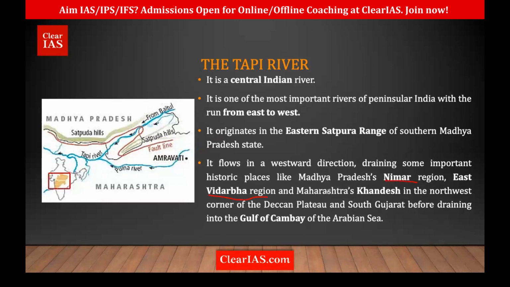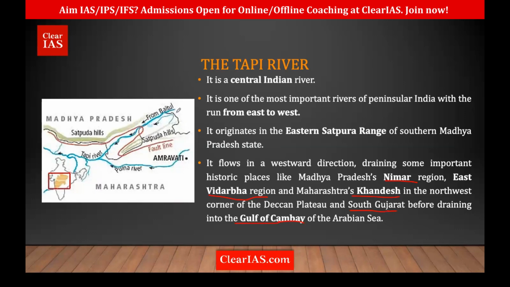And why this is important is, on its banks, we have regions such as the Vidarbha. Vidarbha is known for its droughts, right? Then the Nimar region is there. All these are historically important regions. Then we have Maharashtra's Khandesh region, and South Gujarat as well. Then it empties into the Gulf of Khambhat, the Gulf of Cambay. So this is the Tapi River.